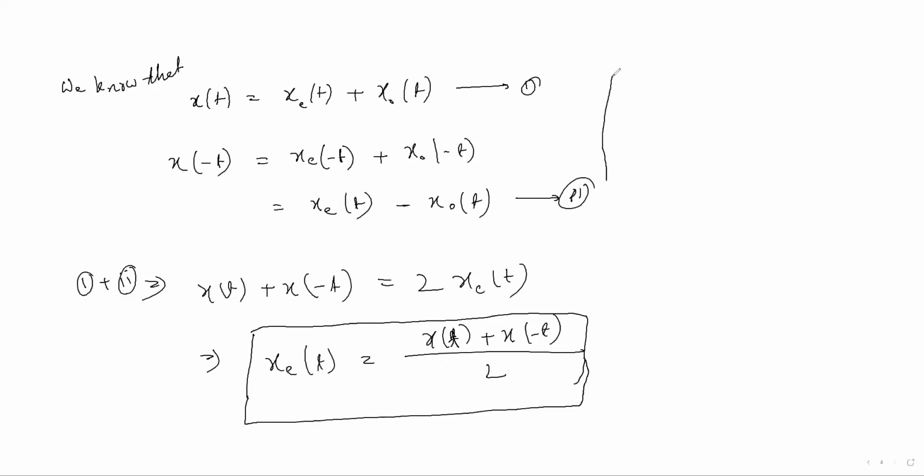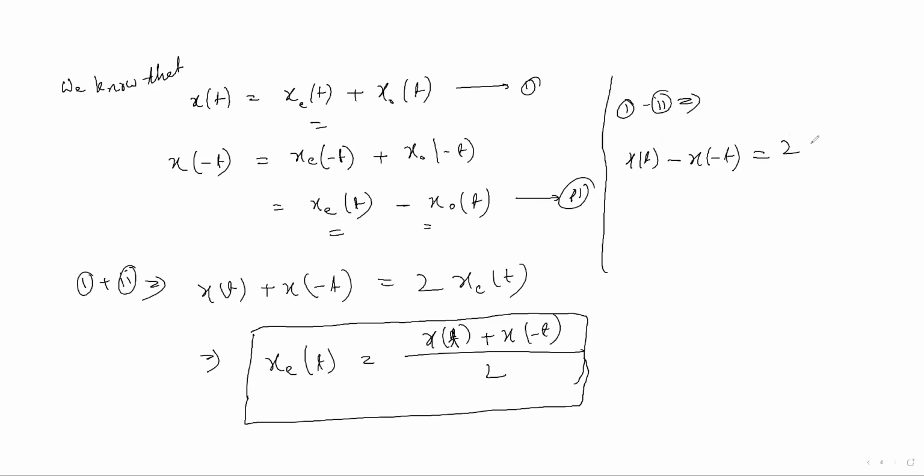Similarly, when we subtract these two equations, on the left side we get x of t minus x of minus t, and on the right side the even terms will be cancelled and the odd terms will become plus.